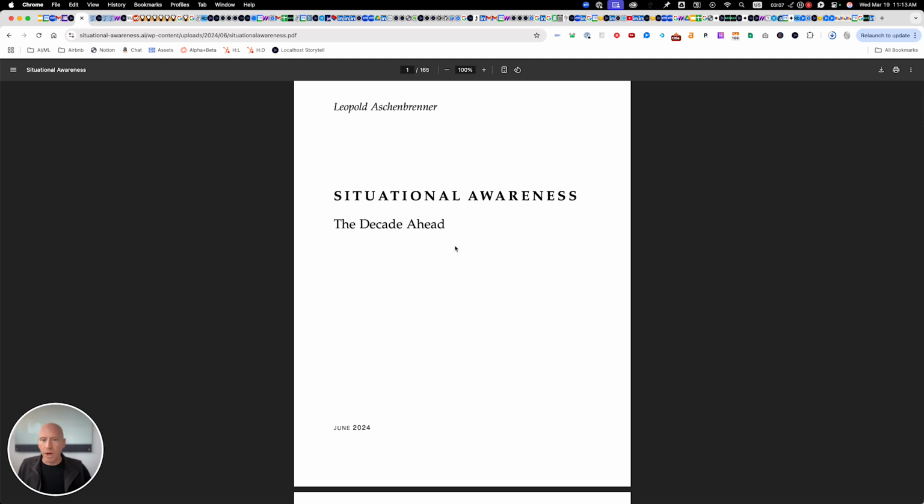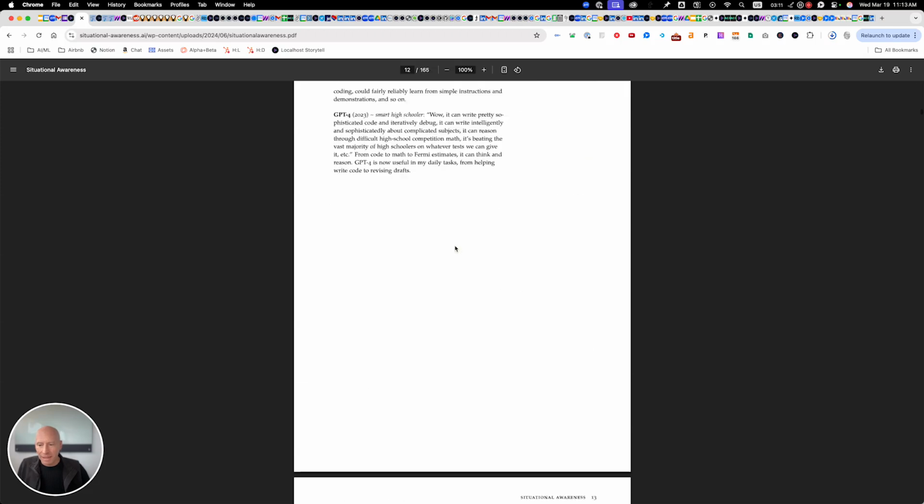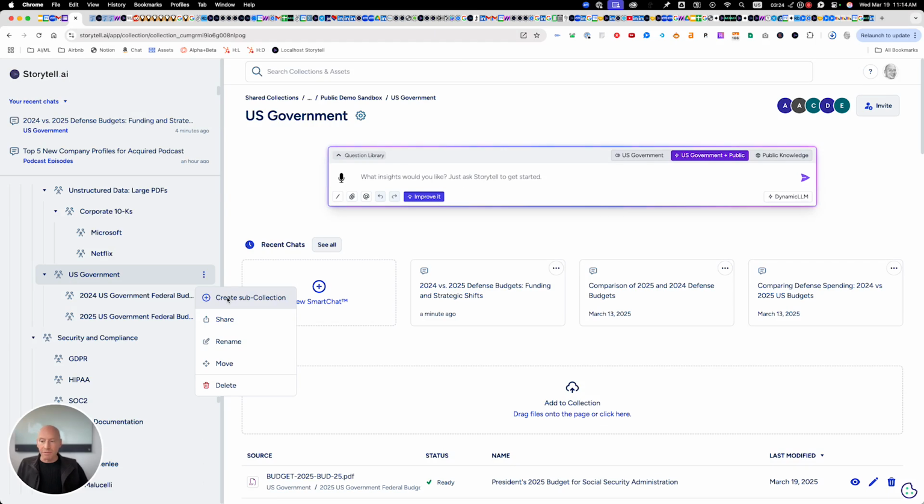You can also start to do some really interesting things with other data sets. Many of you know this white paper about how AI is just going to be completely transforming our world. It's a very technical white paper about the growth of AI and AGI and things like that. It also happens to be 165 pages long. Maybe I want to make a case to increase federal spending on AI based on AI trends. So I'm going to make a sub-collection here.